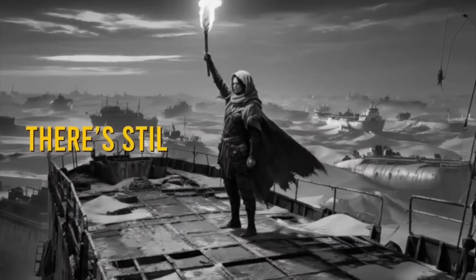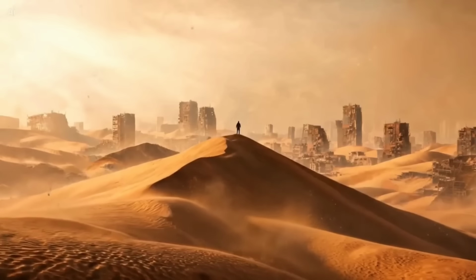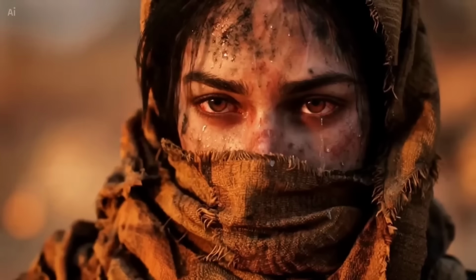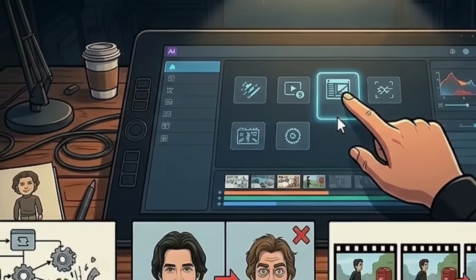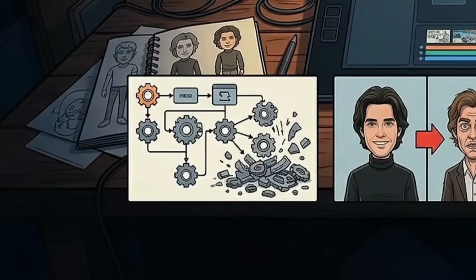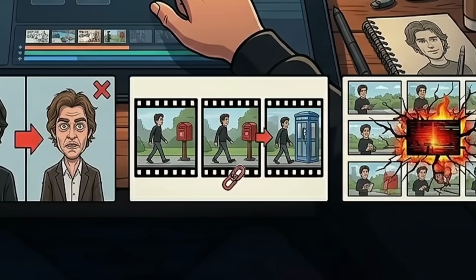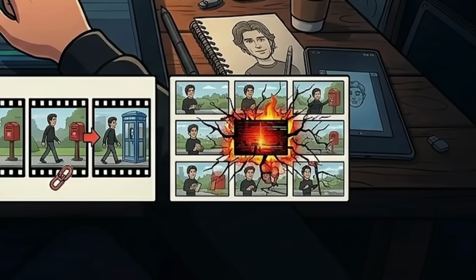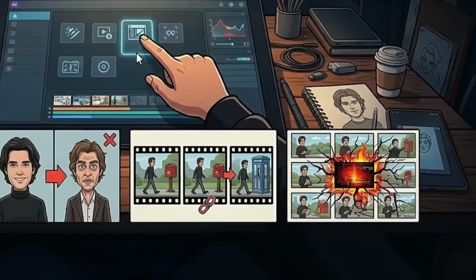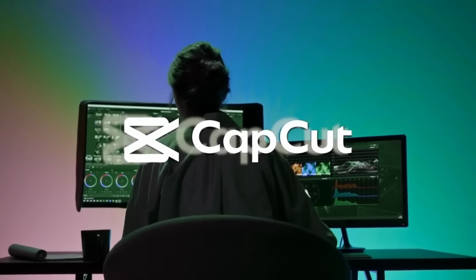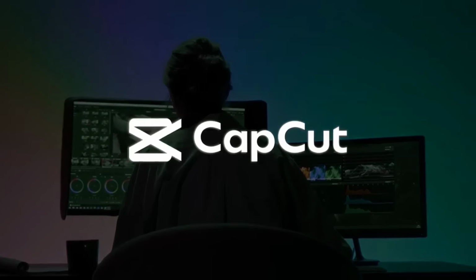But there's still one massive problem almost every tool suffers from. The moment you try building an actual story instead of random clips, the entire workflow completely falls apart. Characters change, continuity breaks, one bad scene ruins the next one, and suddenly you're regenerating half the project from scratch. So today I wanted to test something that's trying to solve exactly that problem.